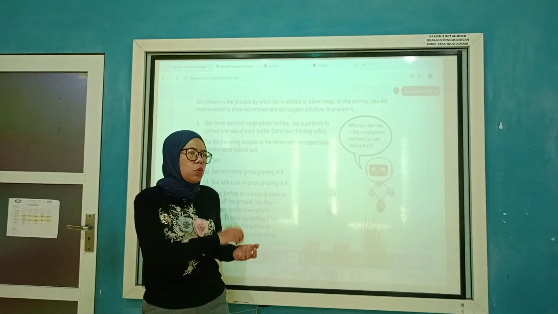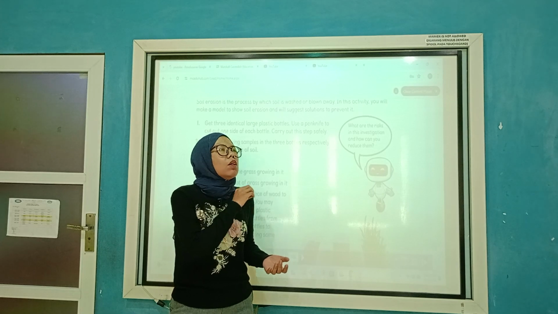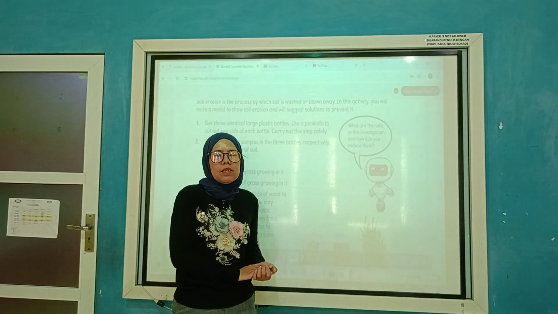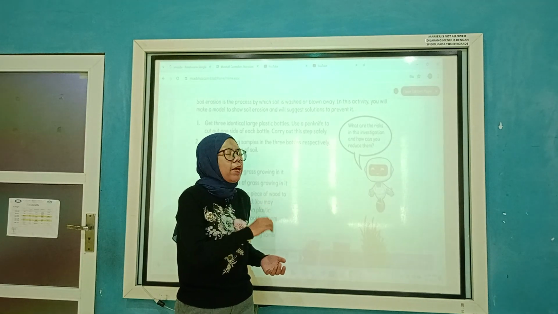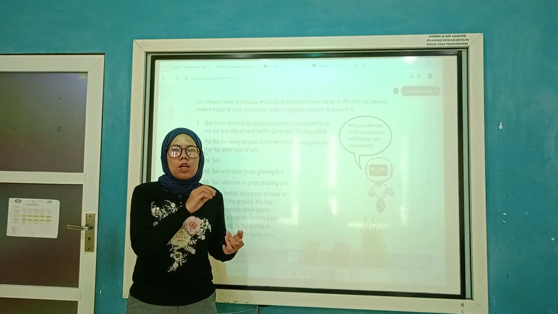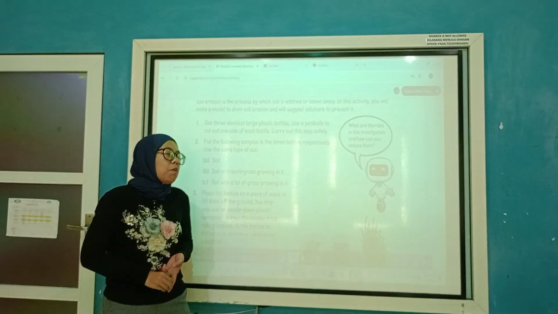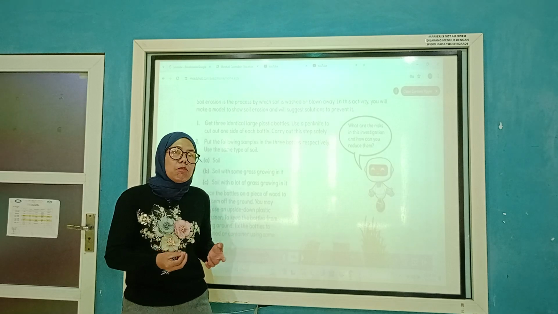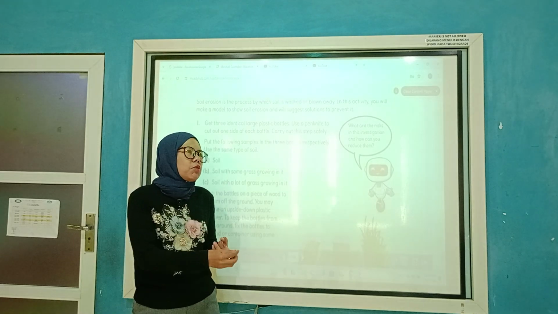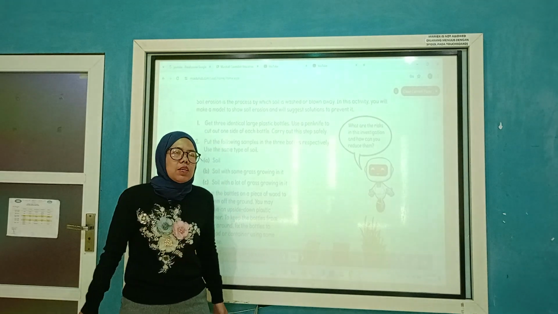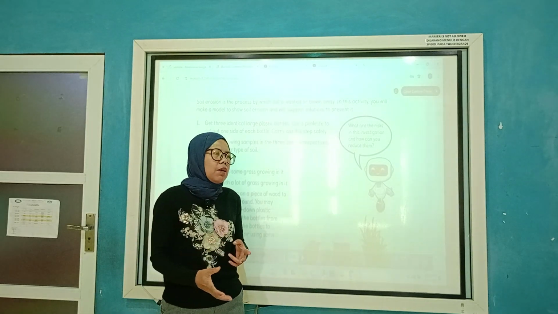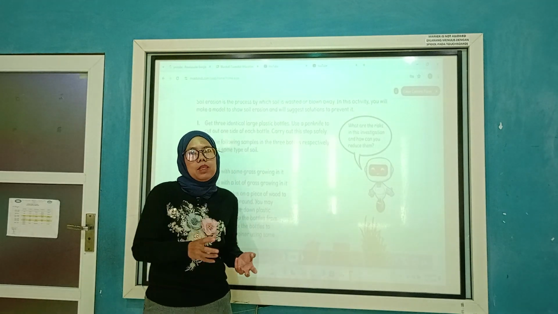The more nutrients the soil has, the better plants we have. So the good composition of the soil can come from the humus or the organic materials, and then the supporting materials like water and the climate itself.